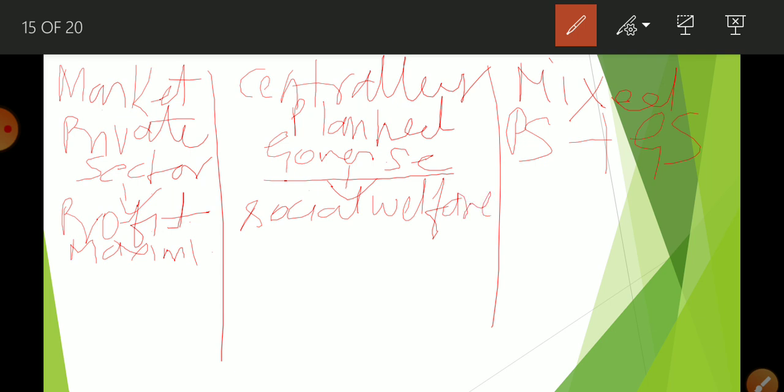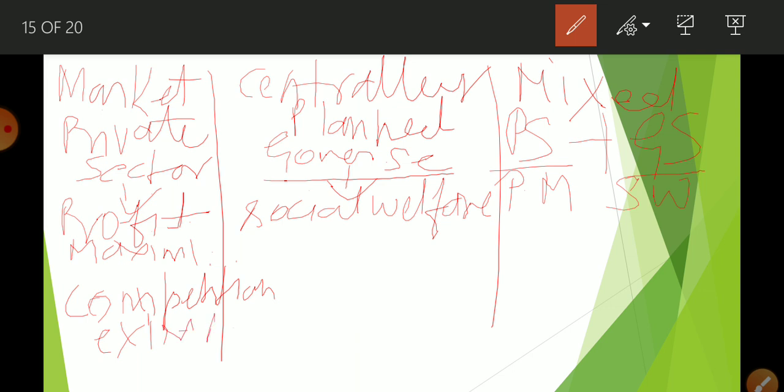Or if you talk about the mixed economy, then private sector works for profit maximization and government sector works for social welfare. Here in market economy or in free economy, if you talk about competition, then competition is high. Here competition exists.